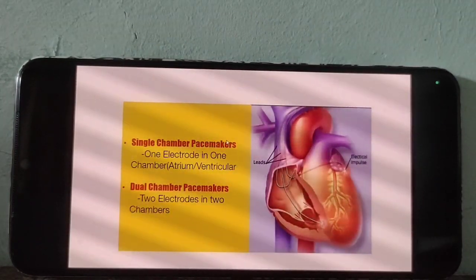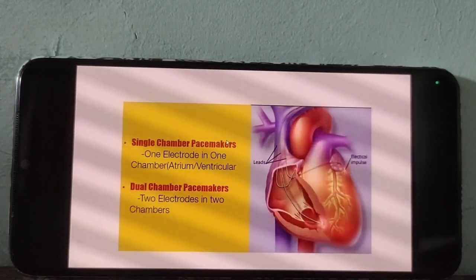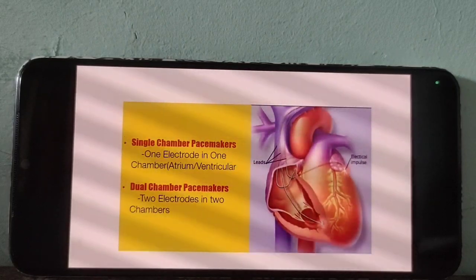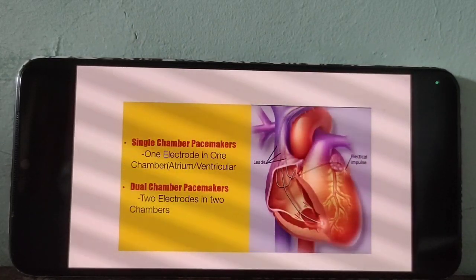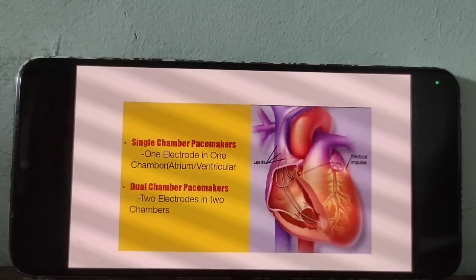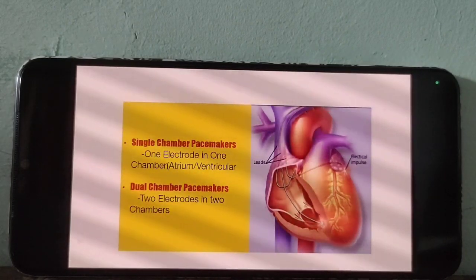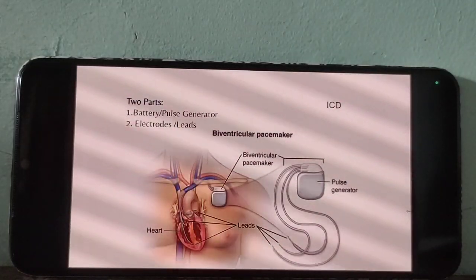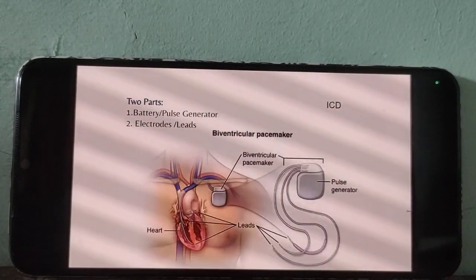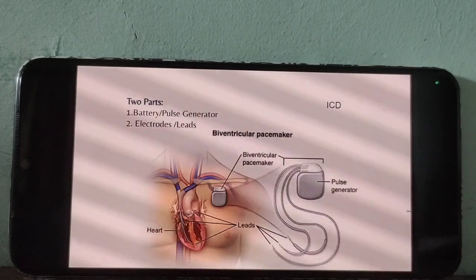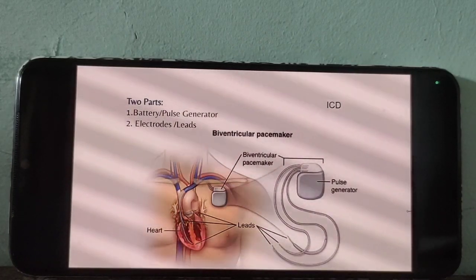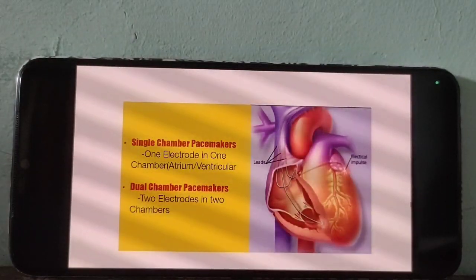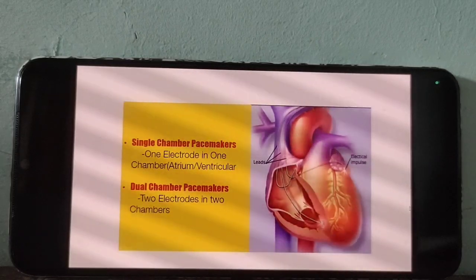A single chamber system means one electrode, one wire, single wire. One electrode inserted in one chamber of our heart. That is a single lead system. A dual lead system means two electrodes inserted in two chambers of our heart.